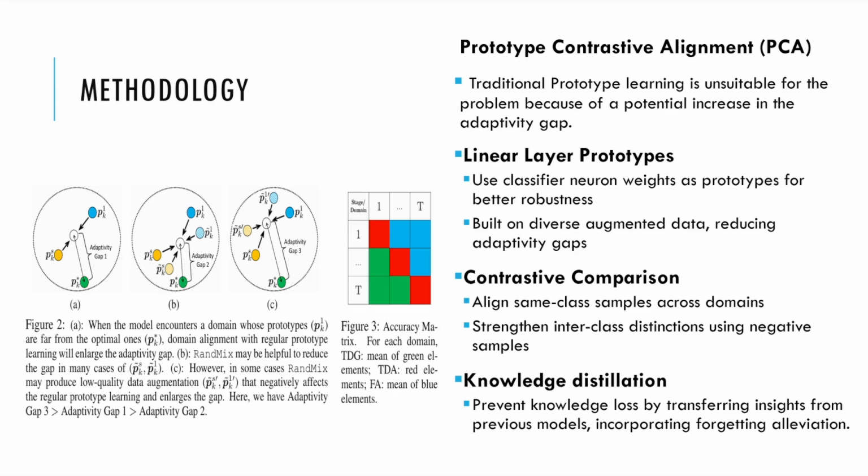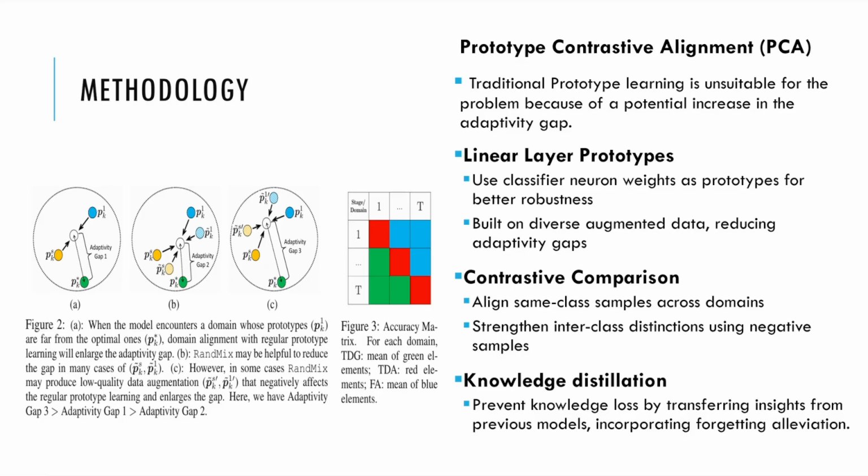So let us talk about the third component of the RATP framework, that is the prototype contrastive alignment. Now, in the paper, it has been shown that traditional prototype learning may fail in the problem that we are trying to solve, because as we see more data from the target domains, we may diverge from the actual optimal prototype that we are trying to learn for the different classes, which is known as the increase in the adaptivity gap. And prototype contrastive alignment tackles the challenge of adapting to shifting domains without widening the adaptivity gap. Traditional prototype learning struggles, and hence it is a better alternative.